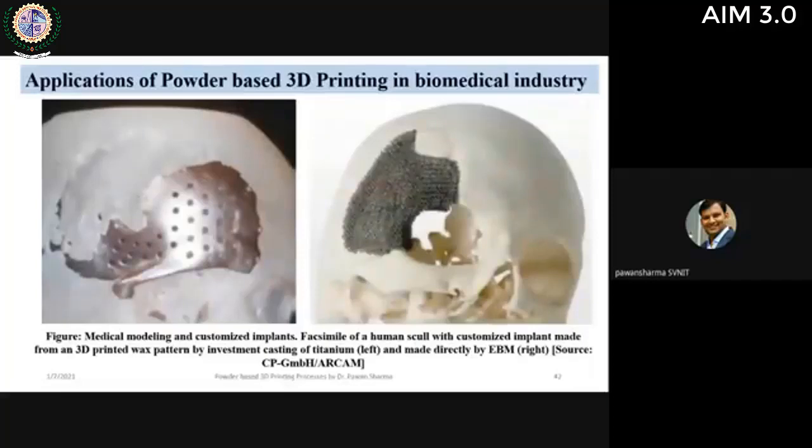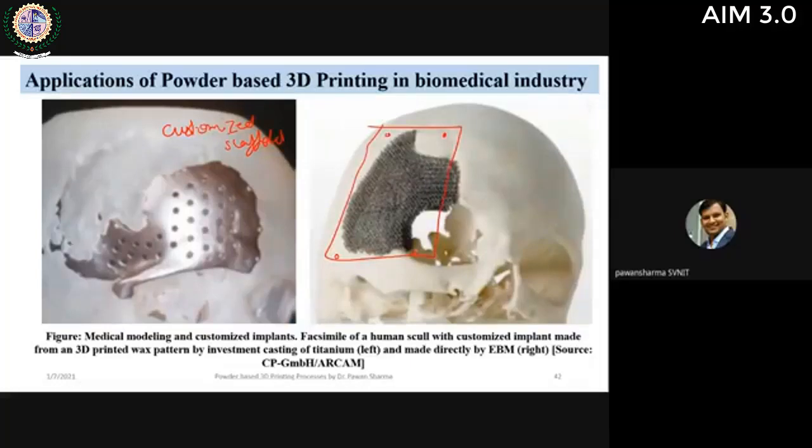You can see again an example of a customized skull. So this is the biggest advantage. This is a customized scaffold for a human skull. Initially, in fact currently also, we are using standard size plates as implants. So for a standard implant, they will implant a fixed size like this, and then they will put screws on the top of it.